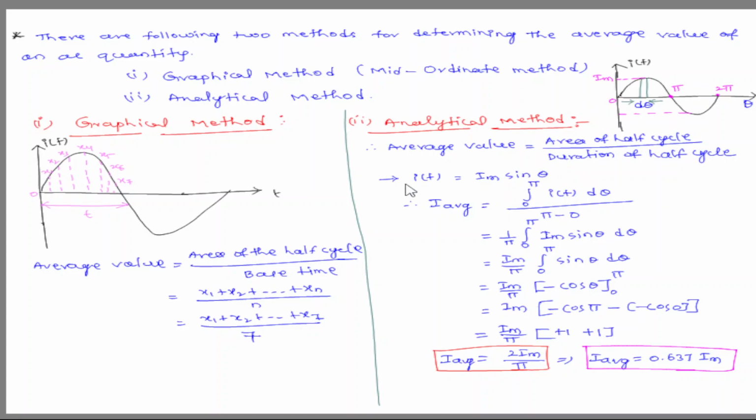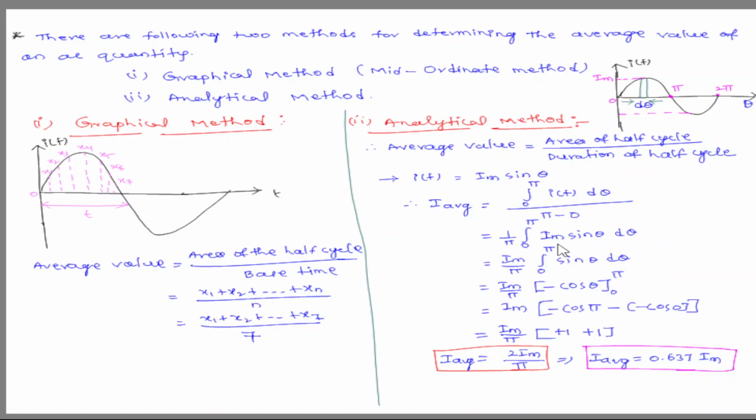Once again, simply: average value is nothing but the area of the half cycle divided by the duration of the half cycle, and we know the alternating current equation, i(t) is equal to Im sin omega t. Therefore, I average, according to the formula, is the integral 0 to π of i(t) d theta, divided by the base π minus 0. Therefore 1 by π, integral 0 to π, Im sin theta d theta.